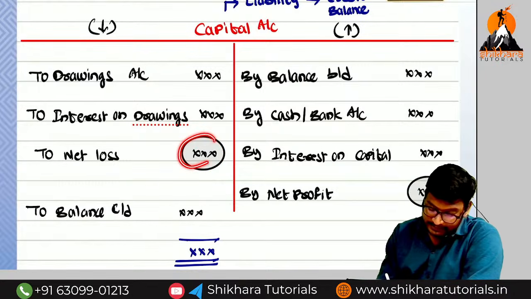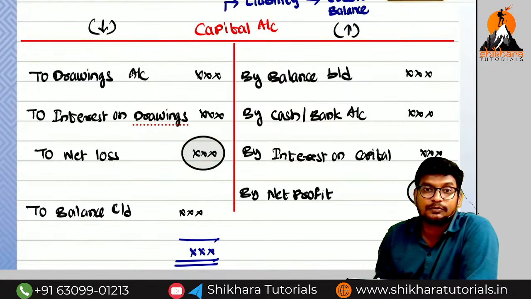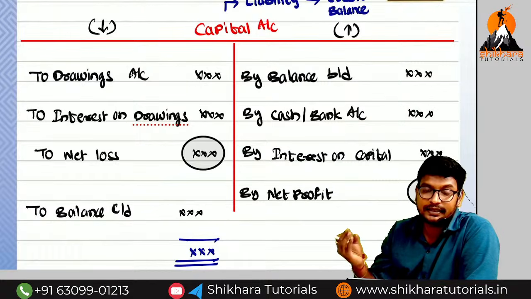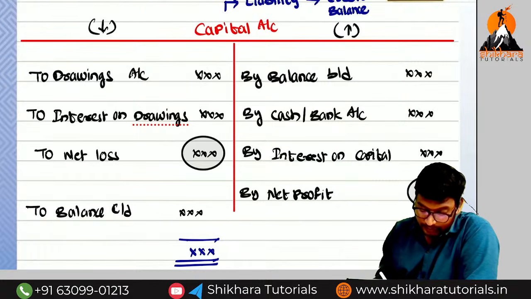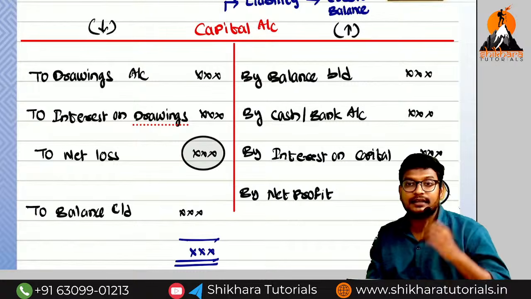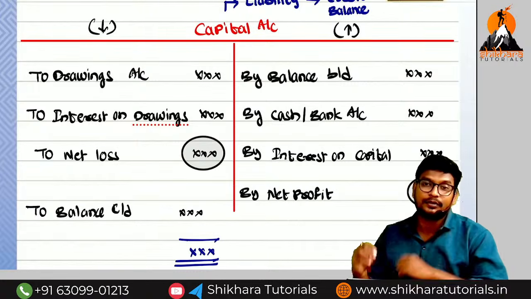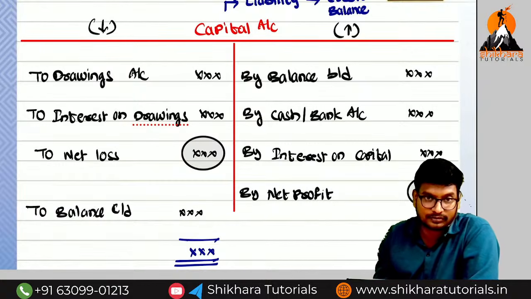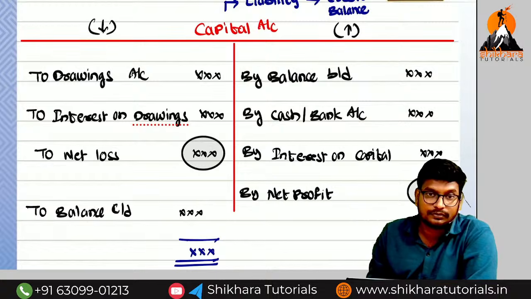So this profit is nothing but gross profit. In the question sometimes they will give further adjustments like depreciation, rent payment, and so on. So from this profit we need to adjust the other expenses, then we will get the net profit. All those discussions we can have in tomorrow's class. Now we are discussing only the ledger accounts.